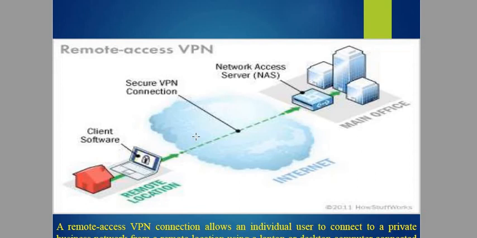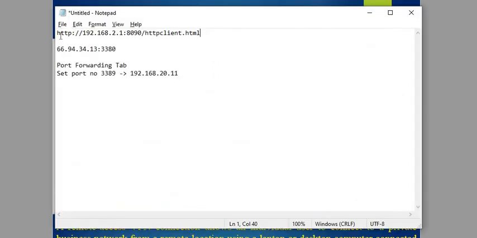When you are in the campus, you are accessing this particular IP, 192.168.2.1:8090. Consider this a private IP address.